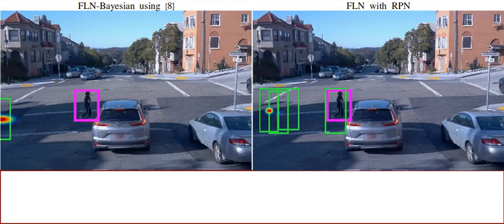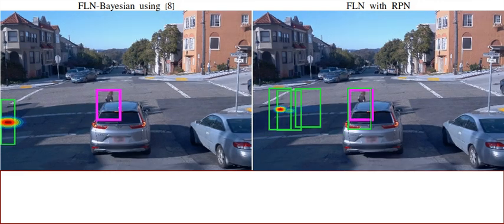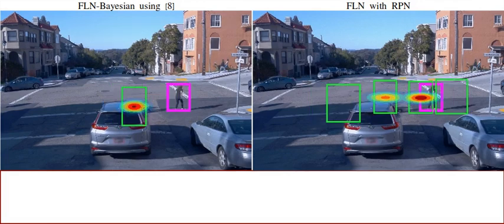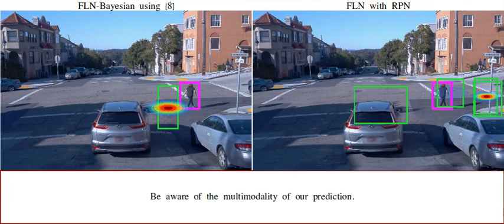For the second scenario, both methods predict unimodal future in the beginning. Here our prediction is multimodal, covering the ground truth, while the baseline is still unimodal.